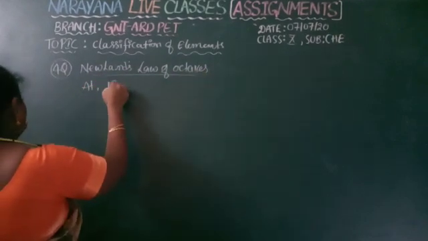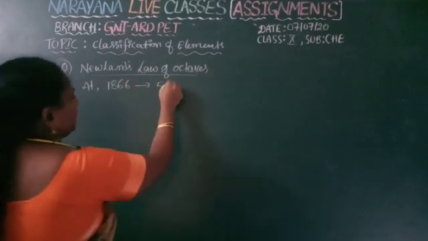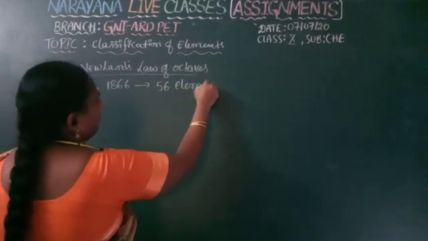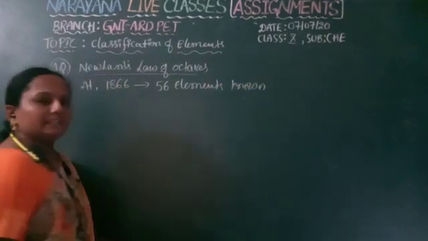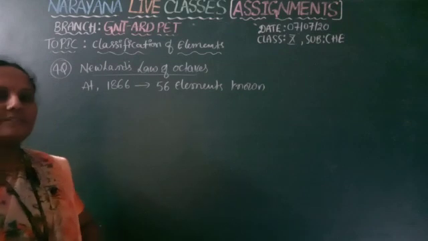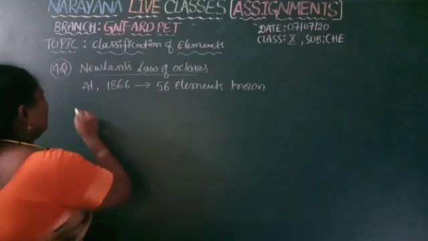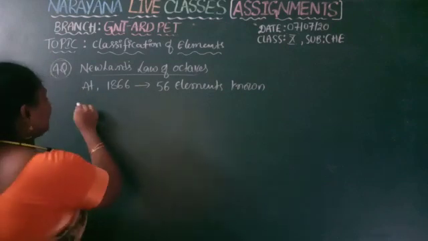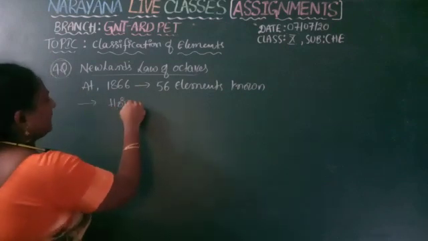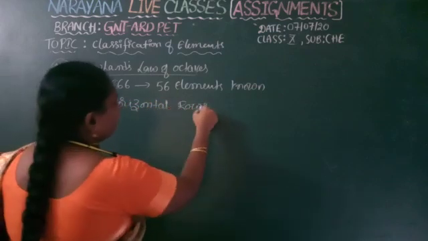that is 1866, the number of known elements was 56 only. All the known elements were 56. So he arranged all these 56 elements in the increasing order of atomic weights as a table. He arranged all the known elements in horizontal rows, and he assumed that